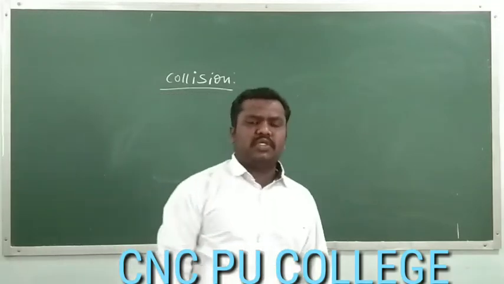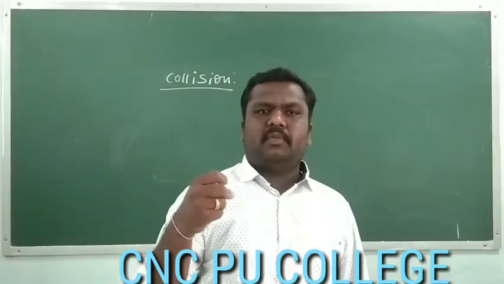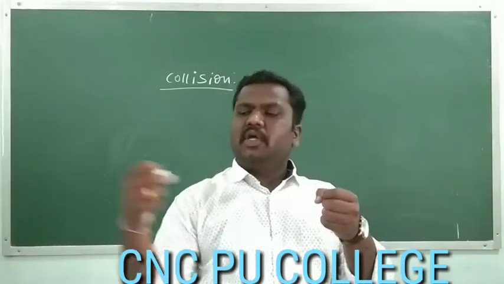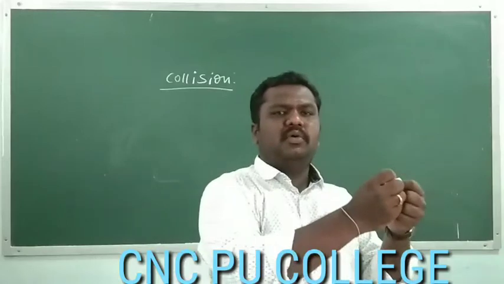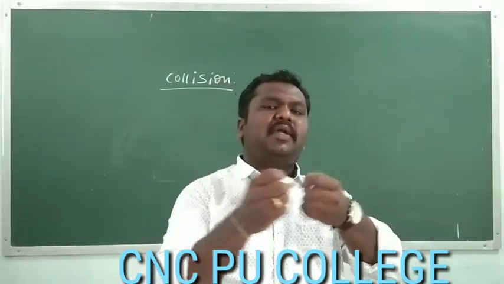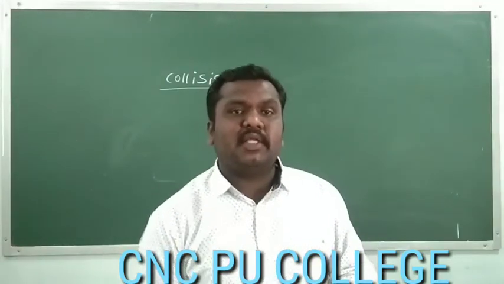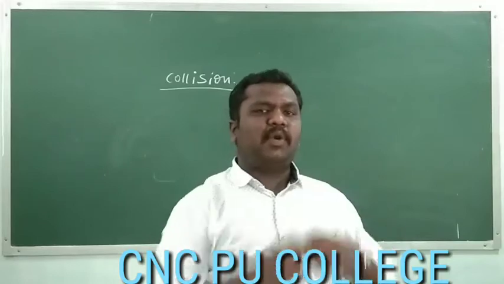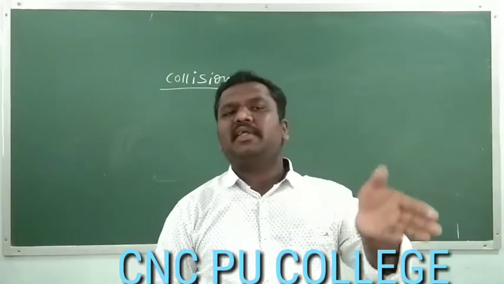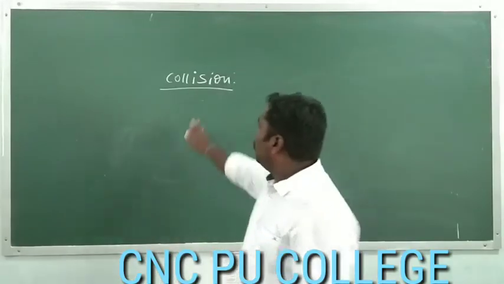What is collision? If an object is moving and there is another object in its path, the moving object is going to hit the first object. They are going to interact with each other. There is physical contact between the two. Because of that, they are going to exert force on each other, and this interaction is called collision.